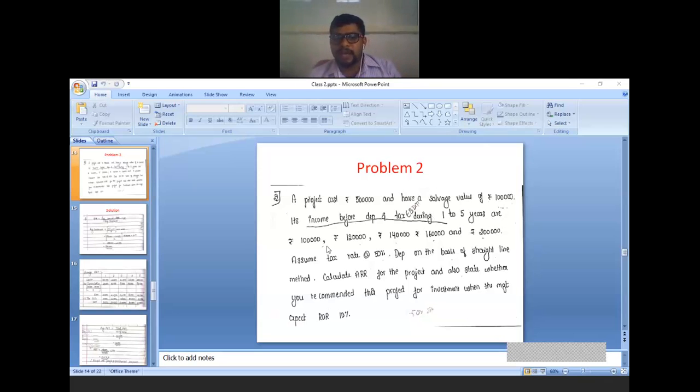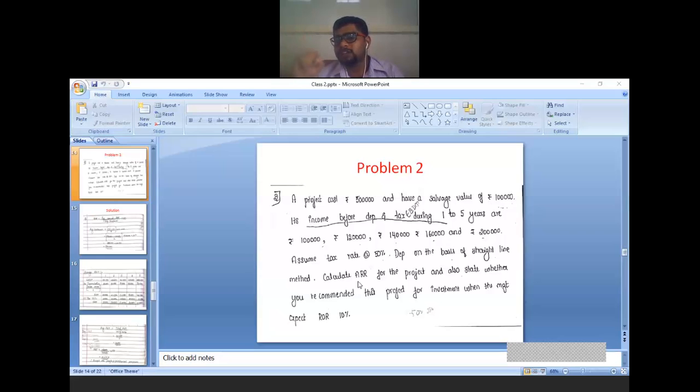For 1 to 5 years the income is 1 lakh, 1 lakh 20, 1 lakh 40, 1 lakh 60, 2 lakh. Assume tax rate is 50%. Depreciation on the basis of straight line method, it is given in the problem. Every year same depreciation. Calculate ARR. Now you can use the first formula or the second formula, but preferably the second formula.